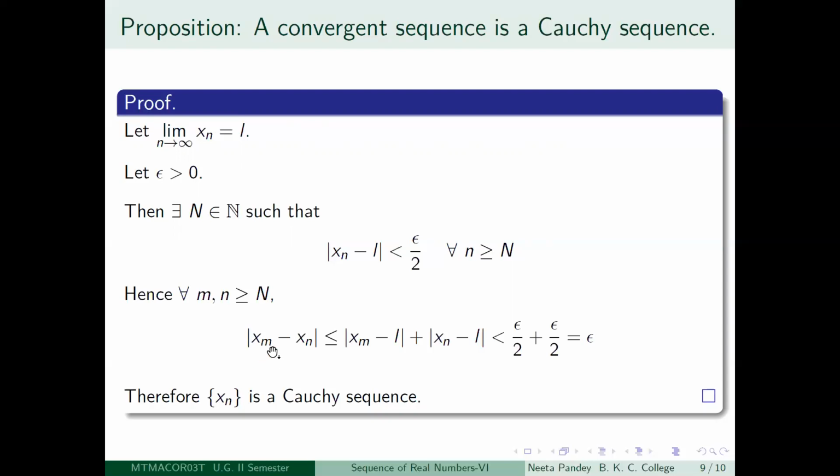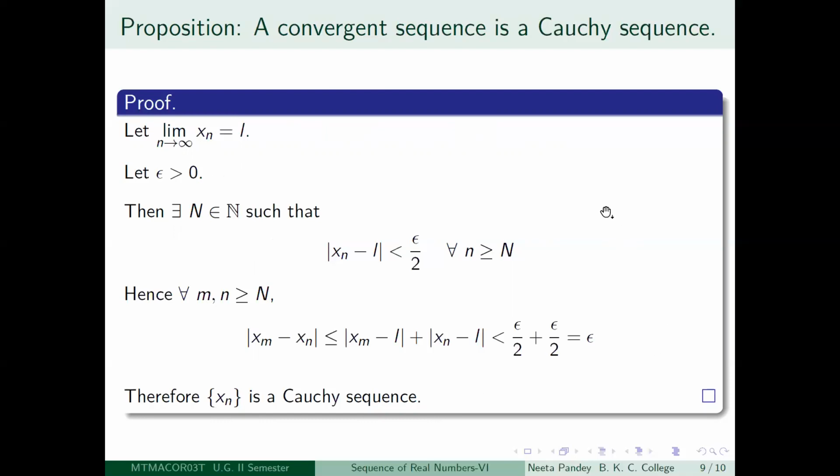Then modulus of xm minus xn is actually equal to mod of xm minus L minus xn minus L, right? So use the triangle inequality. This becomes less than or equal to mod xm minus L plus mod xn minus L, each of which is less than epsilon by 2. So mod xm minus xn becomes less than epsilon. So if a sequence is convergent, then for any epsilon greater than 0, Cauchy's criterion is satisfied. Therefore, xn is a Cauchy sequence.